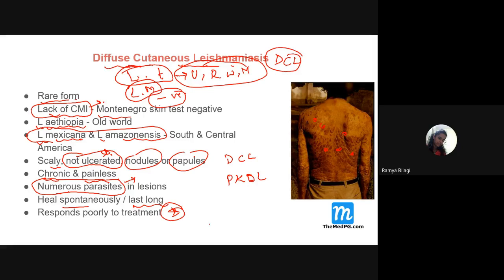The thing is, in PKDL the skin test will be positive, whereas here it will be negative. And usually the patient will give a previous history of visceral leishmaniasis: maybe a few years back I had organomegaly, fever. So all that history will be given by the patient. Here no such history will be there. This point you need to remember.